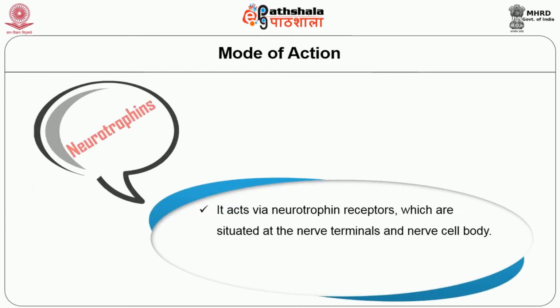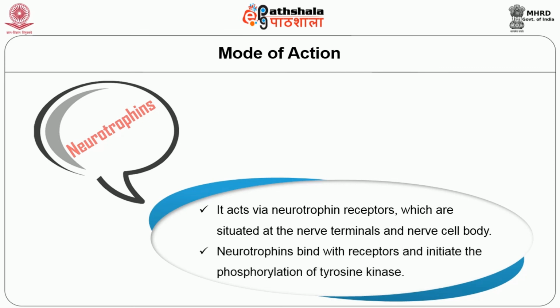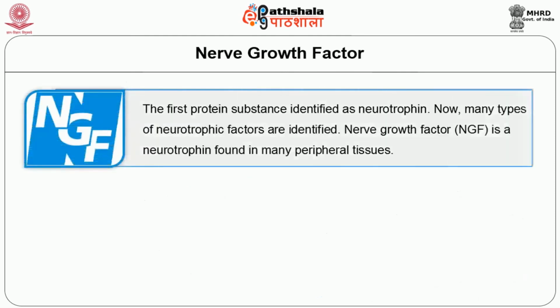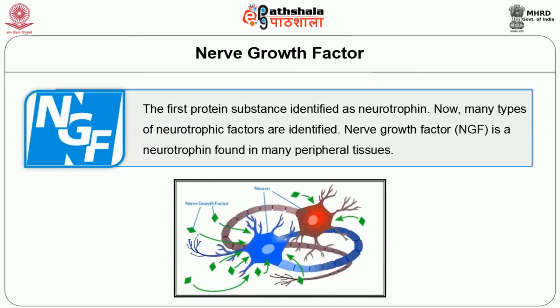Neurotrophins act via neurotrophin receptors which are situated at the nerve terminals and nerve cell body. Neurotrophins bind with the receptors and initiate the phosphorylation of tyrosine kinase. Nerve growth factor was the first protein substance identified as a neurotrophin. Now, many types of neurotropic factors are identified.